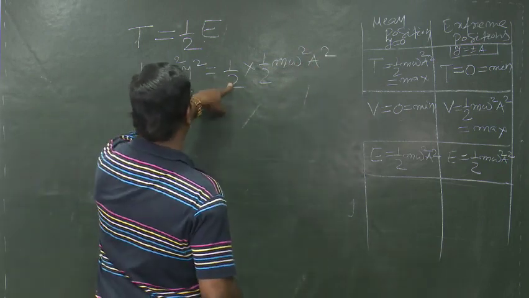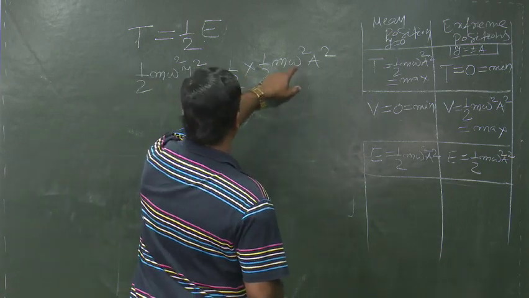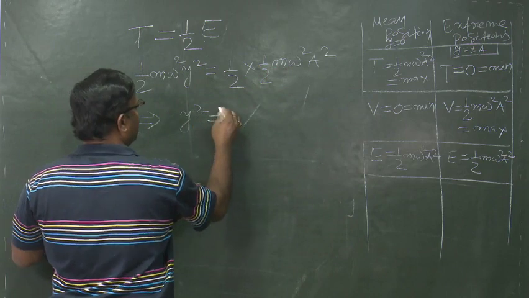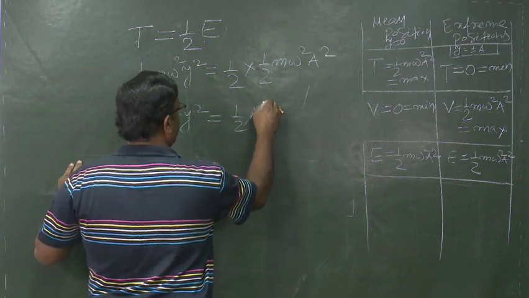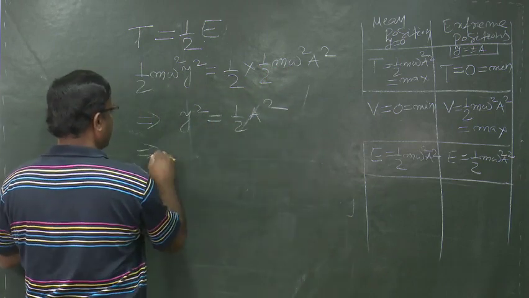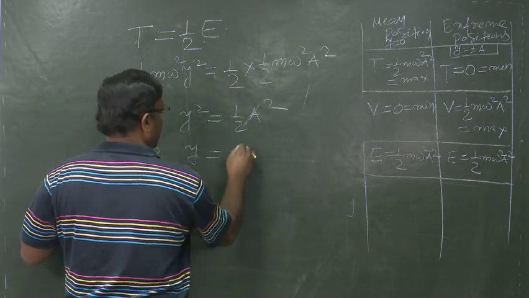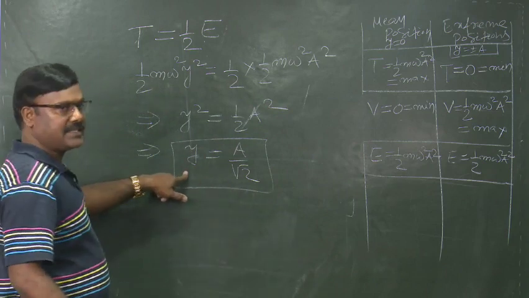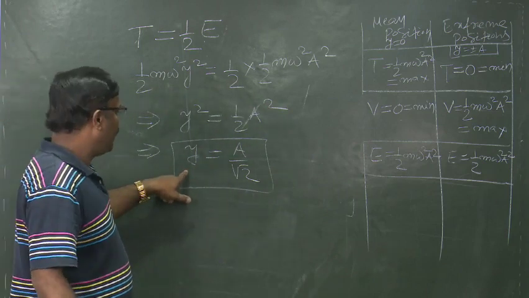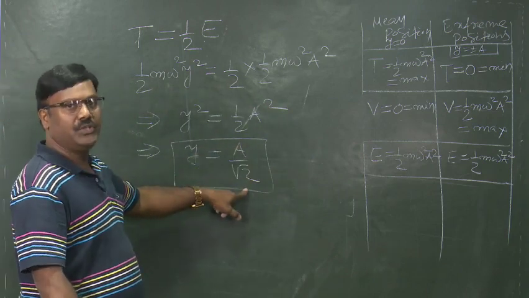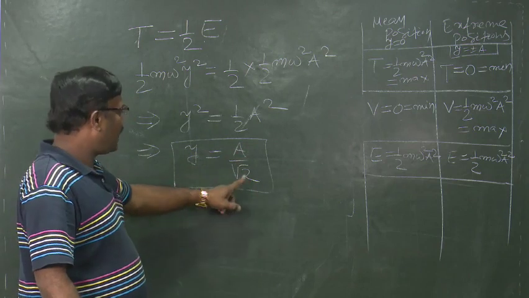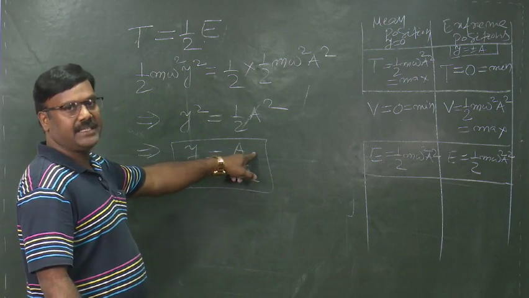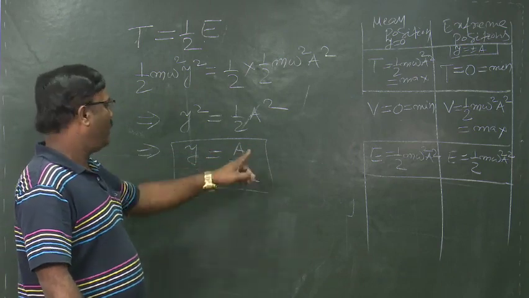Now half gets cancelled, m omega square gets cancelled, which implies y square is equal to half of a square, so y is equal to a by root 2. That is, at a displacement of a by root 2, the total energy is half kinetic and half potential, where a is the amplitude of oscillation.